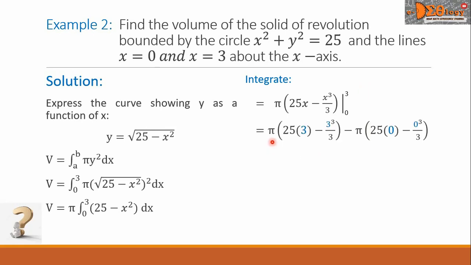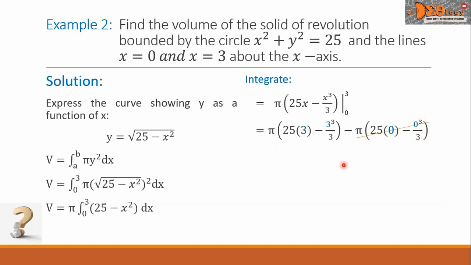So we have now pi times the quantity 25 times 3 minus 3 cubed over 3 minus the second group, pi times the quantity 25 times 0 minus 0 cubed over 3. The second group here can be simplified into 0, so we can cancel this out.